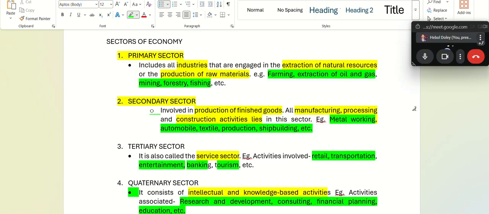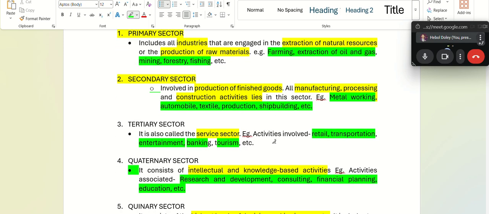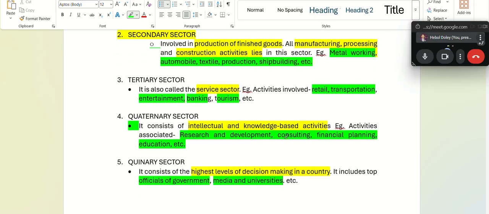The juice is bottled and then it is sold. That is secondary. The shop that is providing that bottled sugarcane juice, that retail shop, is tertiary sector. The ones who are doing research on how to make sugarcane into biofuel or something like that, that is quaternary sector.